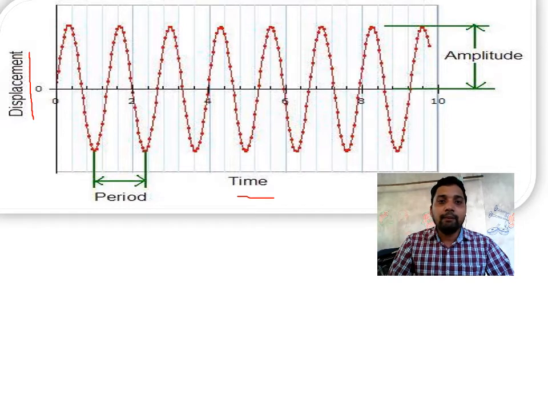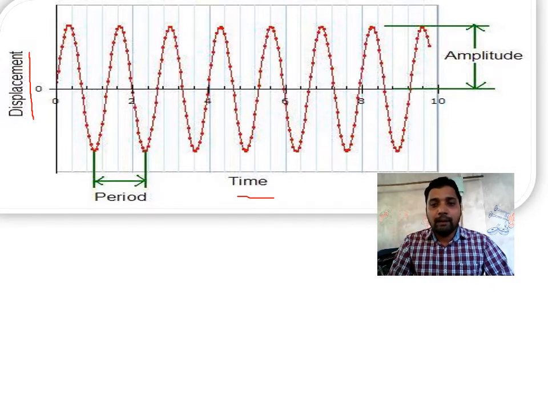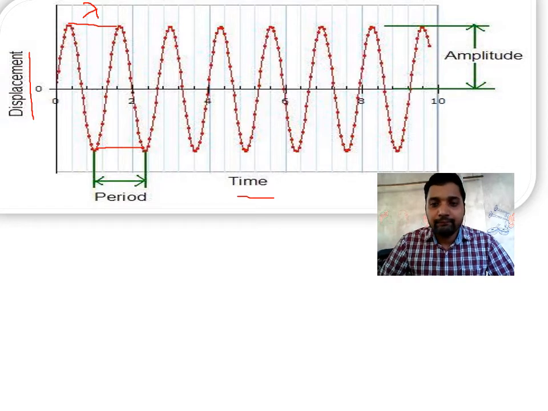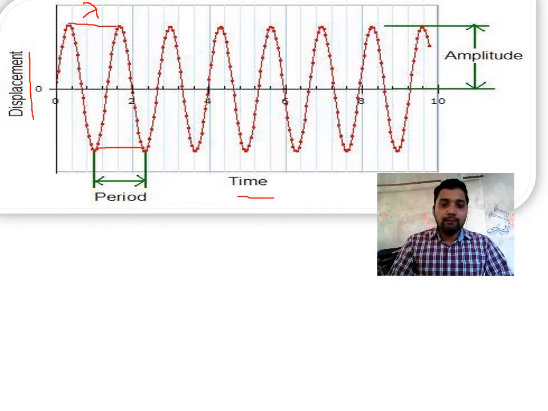With time, how much the particle of the medium moves up and down, we get in the displacement-time graph. Here you can see the distance between two consecutive crests, or the distance between two consecutive troughs. This is the wavelength, which is denoted by the letter lambda. So wavelength is the distance between two consecutive crests or two consecutive troughs.